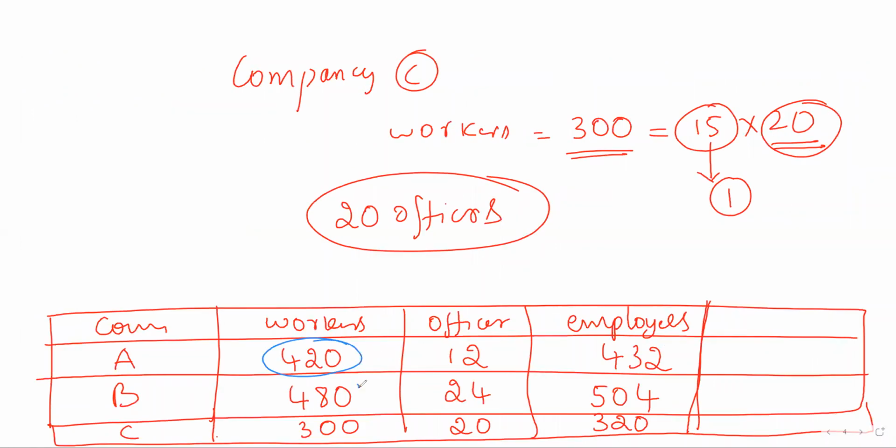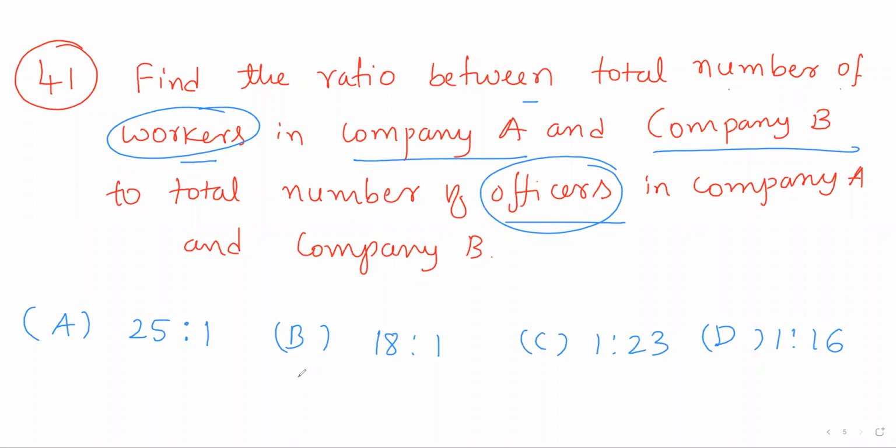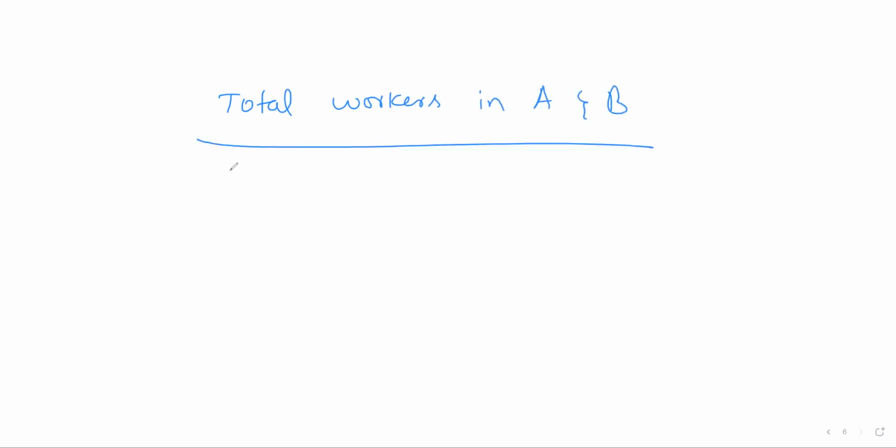So 420 plus 480. So total workers in company A and B to the total officers in company A and B, this is the ratio which we need.